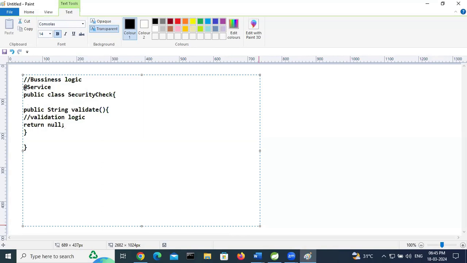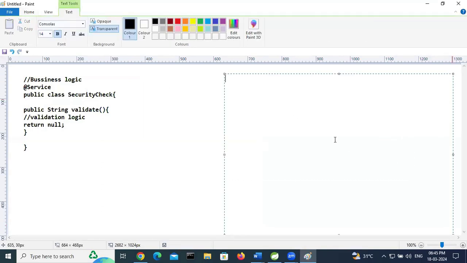Suppose some validation logic is there. Aspect class is there, which holds the secondary logic, or additional logic.